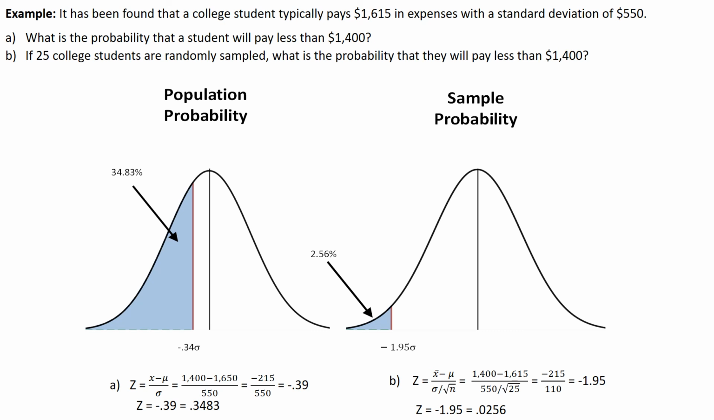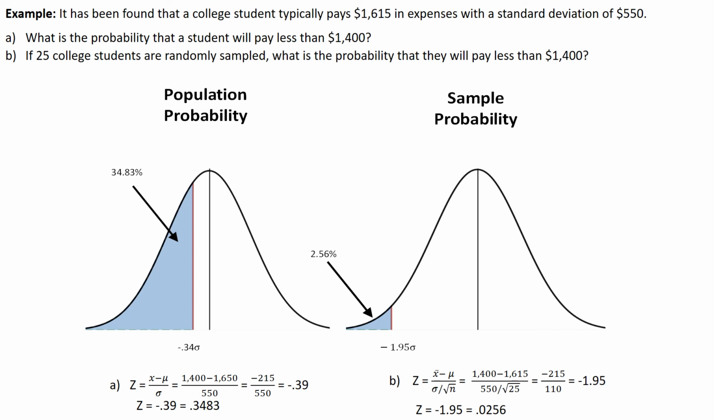Now finally, I want to show you this. This is where it gets a little interesting. We look at population probability versus sample probability. It is found that the typical college student pays $1,615 in expenses with a standard deviation of $550. What is the probability that the student will pay less than $1,400? Well, I'm going to assume my population mean is the same as my sample mean.